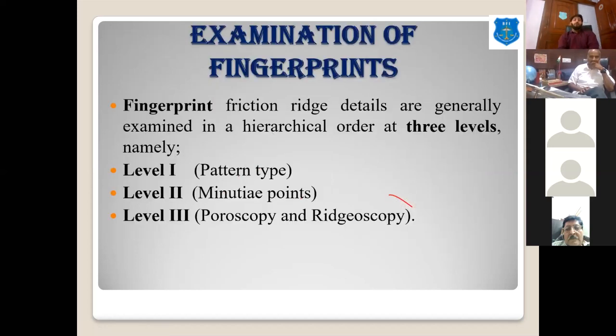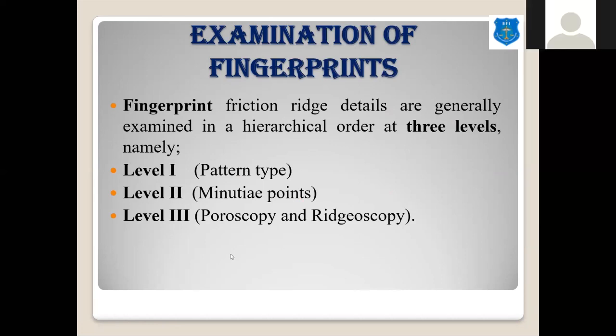Then we go for examining. First we have to take the comparative sample. Now when we come to the comparison of fingerprints, we have three levels of comparison. The first level is the identification of the pattern, whether it is arch, loop, whorl, or whatever the pattern is. The second is the minutiae level, the individual characteristics of a fingerprint. The third is poroscopy and edgeoscopy. Today we will discuss the two main levels, level 1 and level 2.